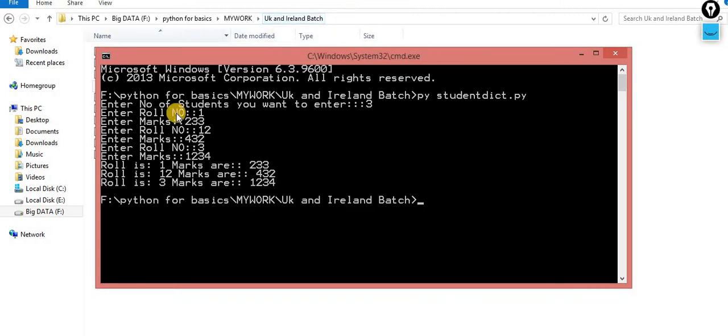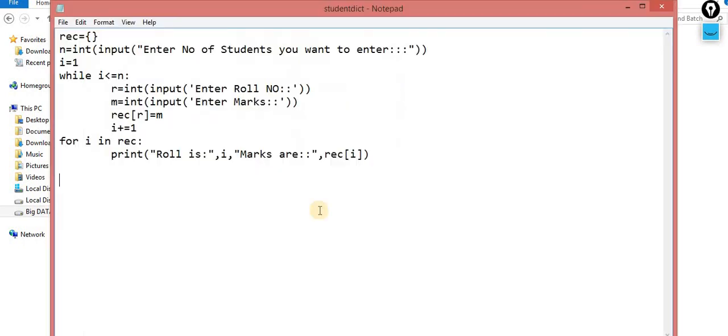Now you can check. The roll number is 1, marks are 2 3 3. Roll number is 12, the marks are 4 3 2. Roll number is 3, the marks are 1 2 3. So this is the way by which you can process the data. But one more assignment for you guys.